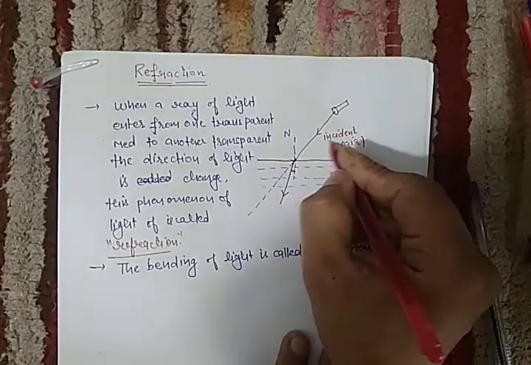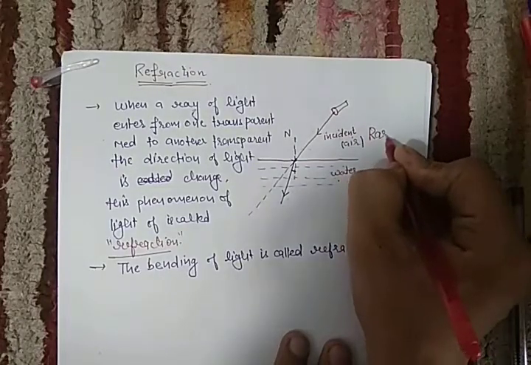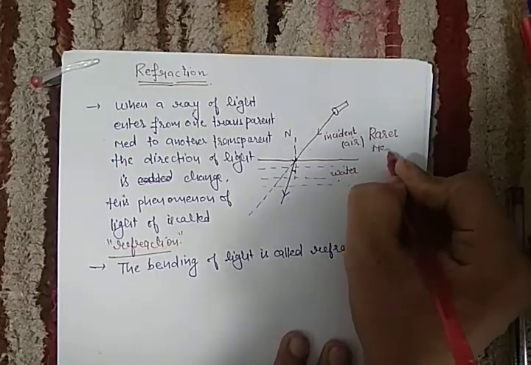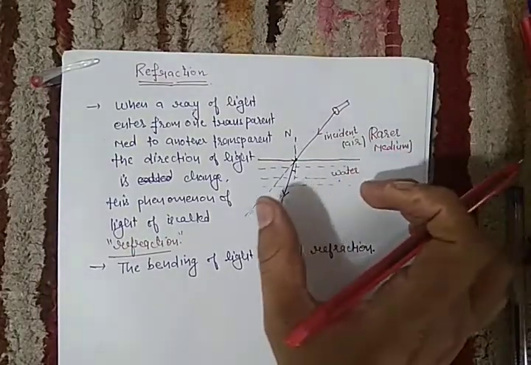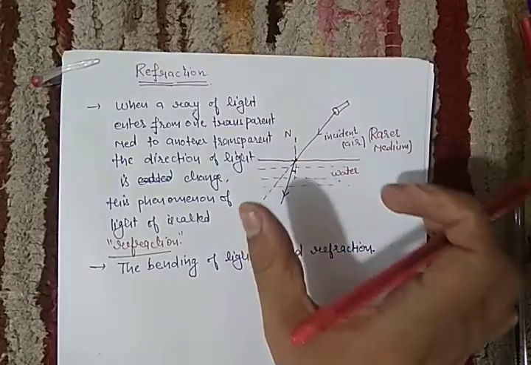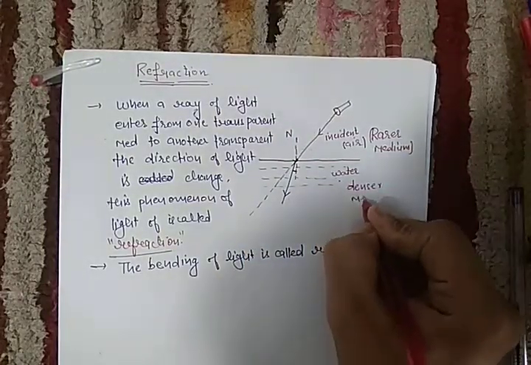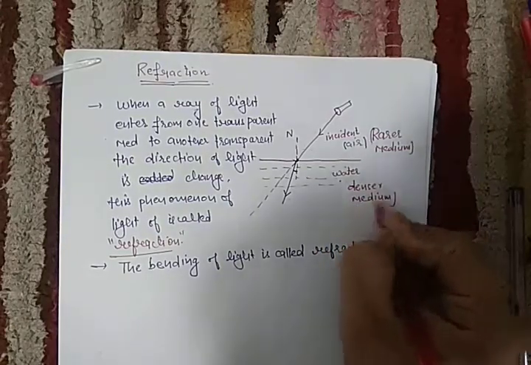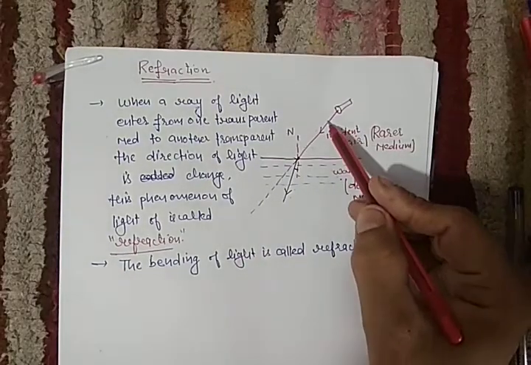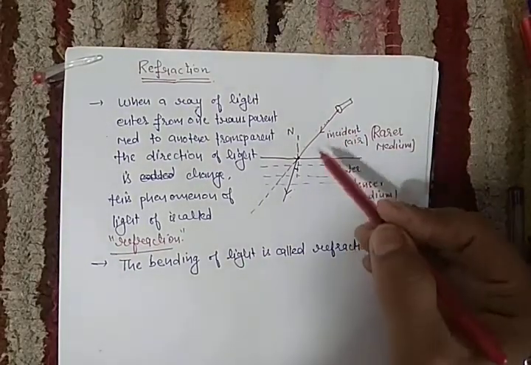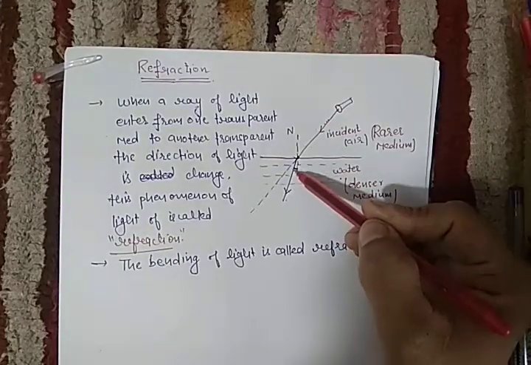The medium in which we can freely walk is considered the rarer medium, and the medium in which it is difficult to walk is called the denser medium. So in scientific terms, when a ray of light passes from a rarer medium to a denser medium, the light will change its direction.